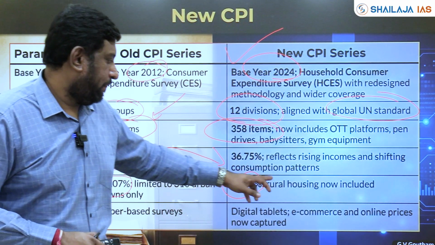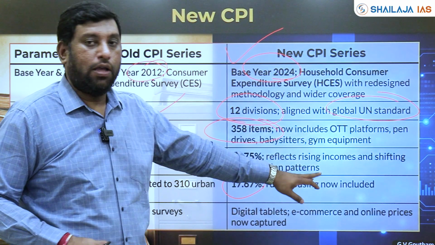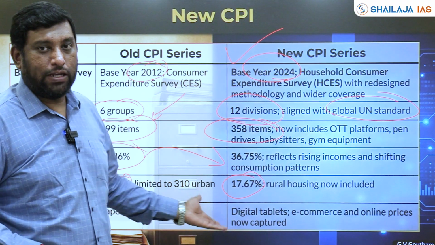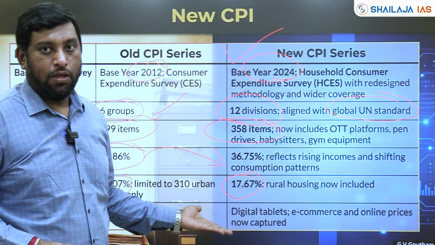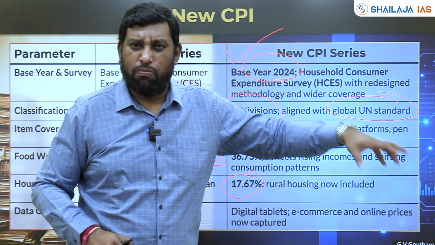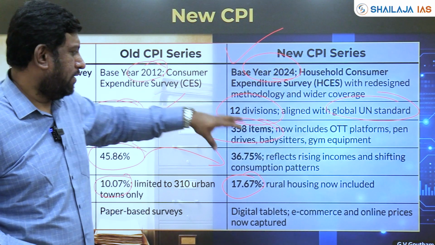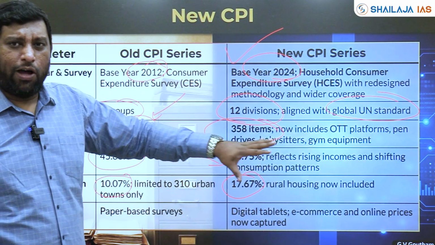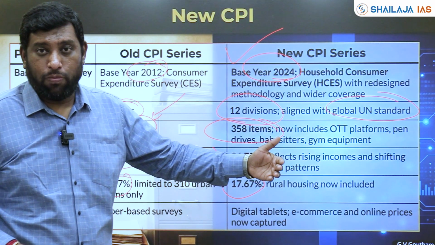So as a result, rural housing is now included, at almost 17%. Its weightage has gone up. Food weightage has come down. Housing weightage has increased. More items have been added: OTT platforms, gym membership, babysitters, pen drives, and other things. E-commerce prices are now being tracked.